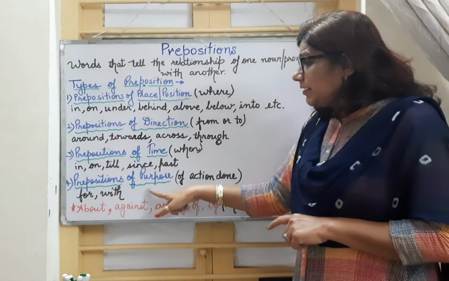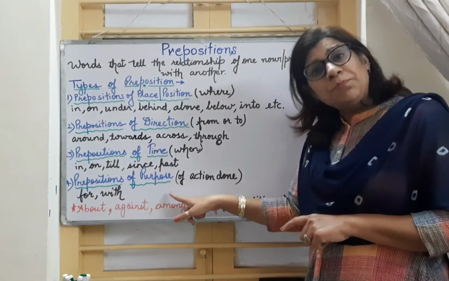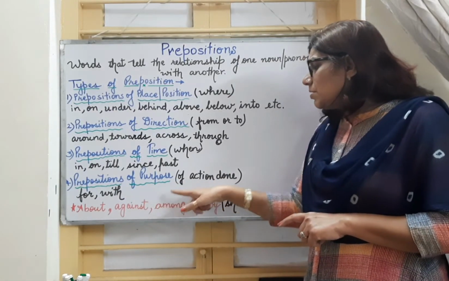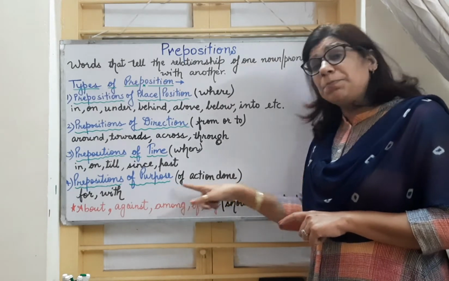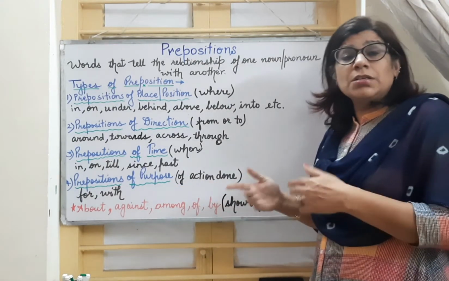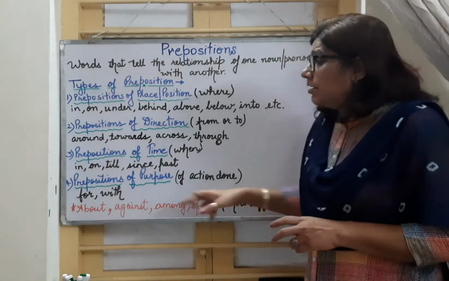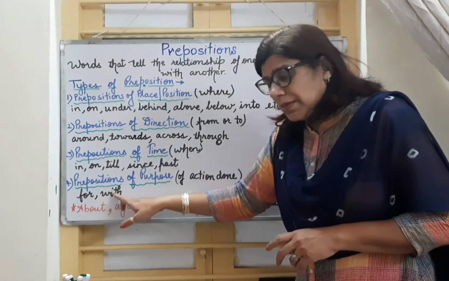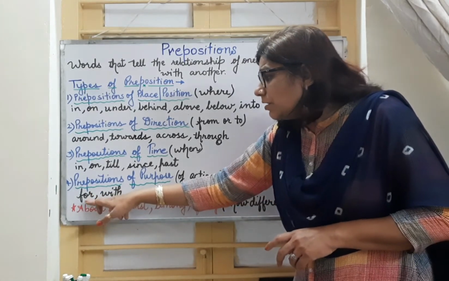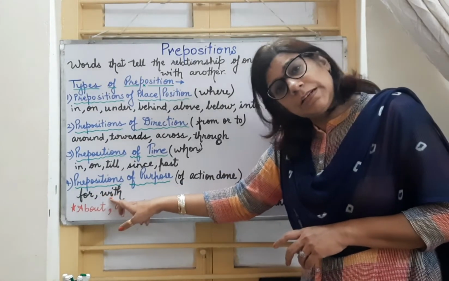And last category is the prepositions of purpose. These prepositions tell us about the purpose of an action. What is the purpose of an action? What is the reason of doing an action? In this we include for, with. We include two words, for, with, right?